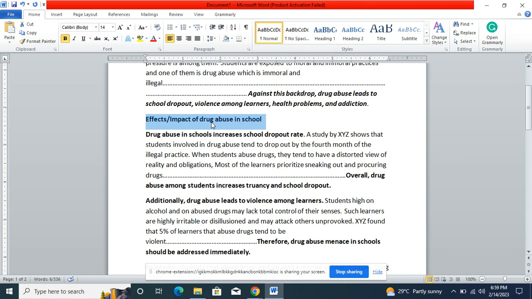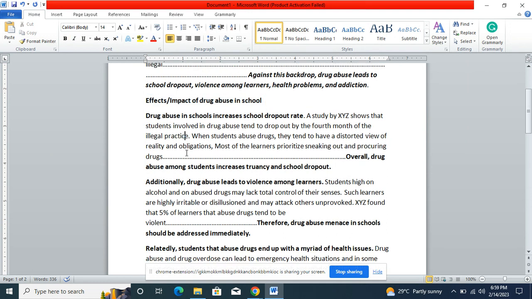Then from there, you can have a subheading. Then you can start your body paragraphs. The number of body paragraphs will be determined by your thesis statement, because here you have stated the key things you're going to discuss. The first one, for example, is this one, because this is our thesis statement: drug abuse leads to school dropout. So you must have a topic sentence. Each paragraph must have one and only one idea, but then you must have supporting sentences, which include statistics and paraphrasing other authors on the same.